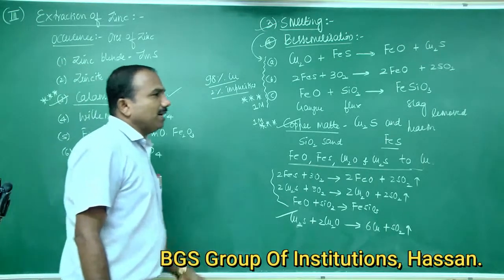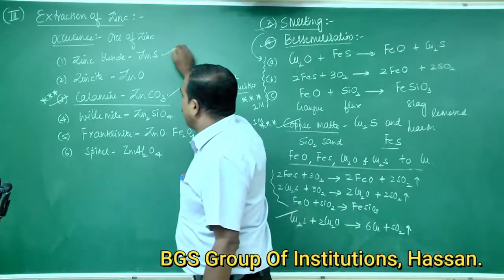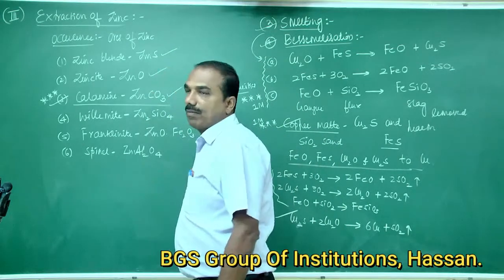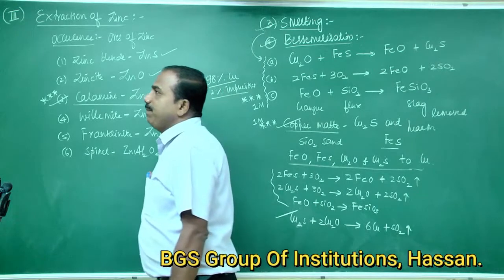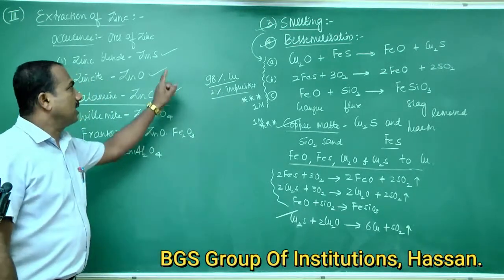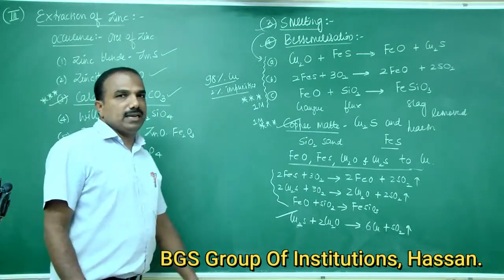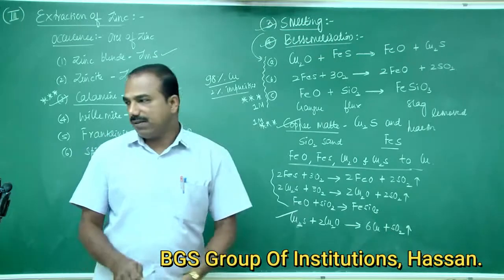Among these ores, zinc blende and zincite are the chief important ores of zinc, which are largely used in the extraction of zinc metal.